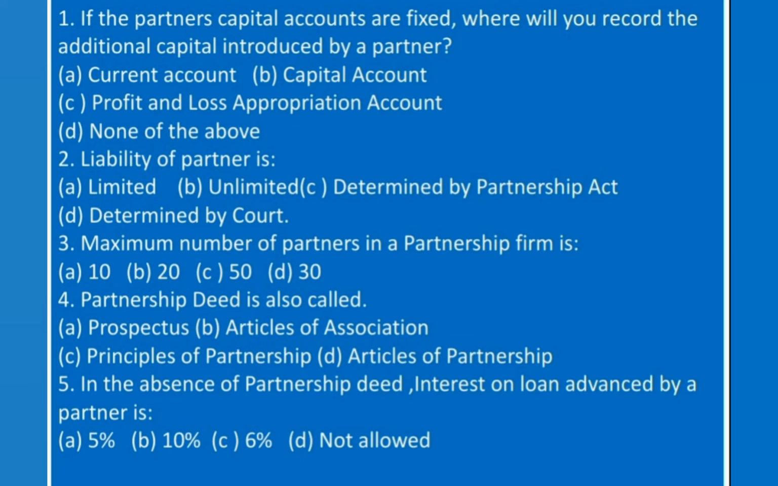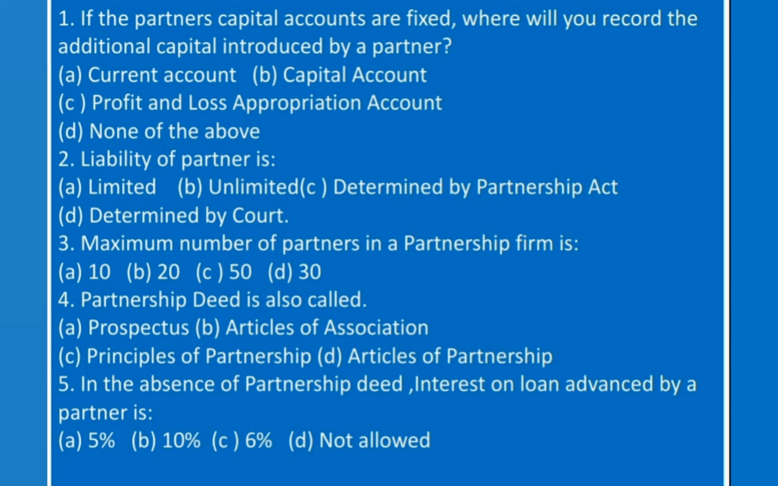Then third question, maximum number of partners in a partnership firm is, options are 10, 20, 50 and 30. Maximum number of partners in a partnership firm is limited to 50.